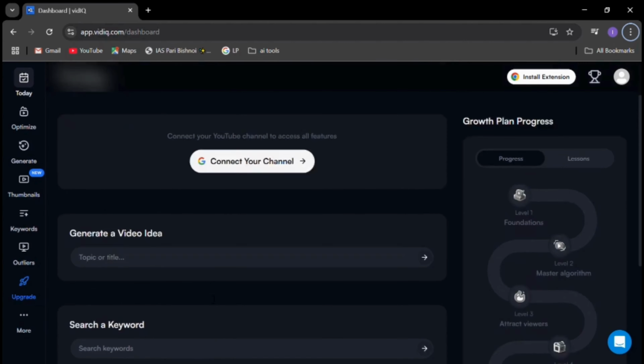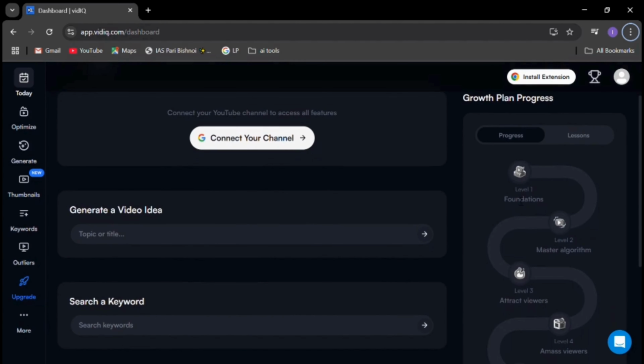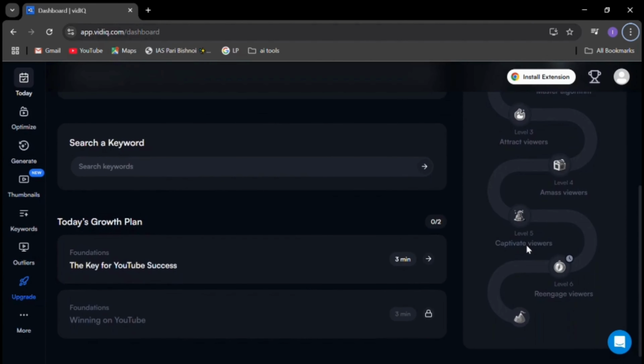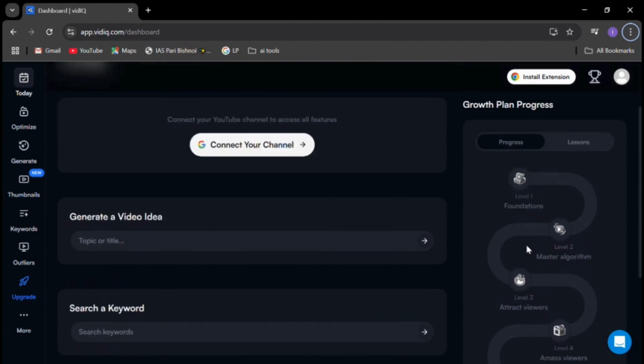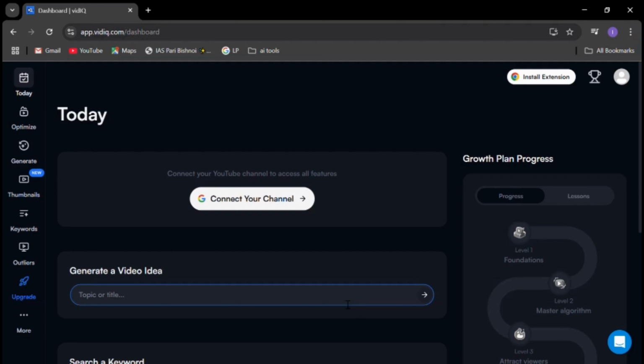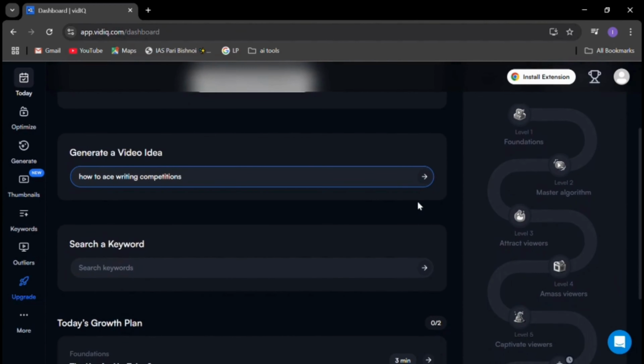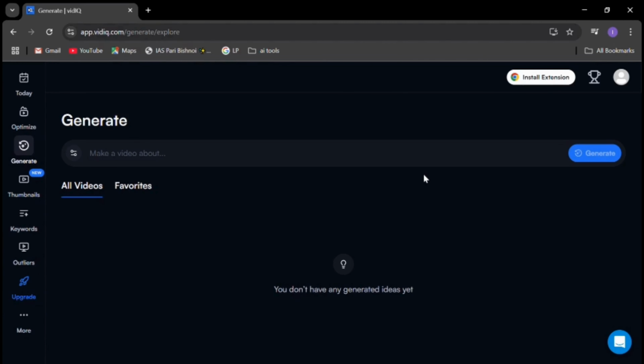Once you open the website, you'll be greeted with a clean and user-friendly interface. To start, click Skip for Now. You'll see a few simple questions about how you plan to use the app. Just answer them honestly to personalize your experience. After that, you'll come across the available plans. Don't worry, we are going with the free version for now to explore what it offers without spending a penny.